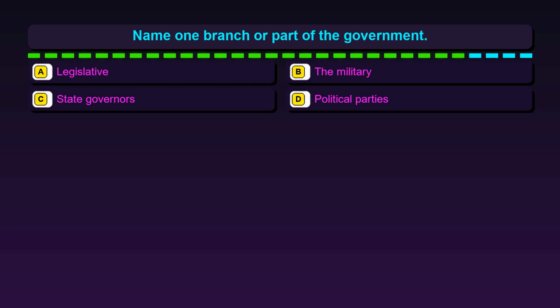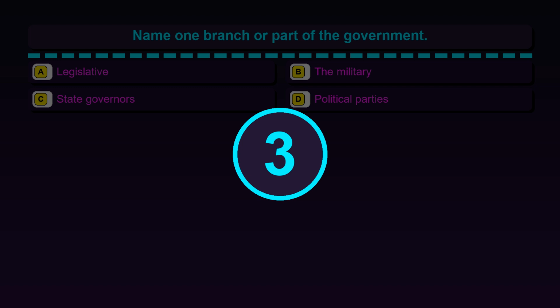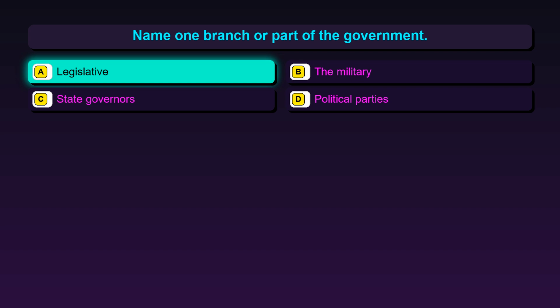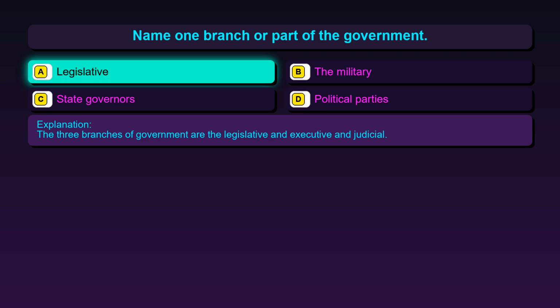Question 45. Name one branch or part of the government. Option A, legislative. Option B, the military. Option C, state governors. Option D, political parties. The correct answer is option A, legislative. The three branches of government are the legislative, executive, and judicial.